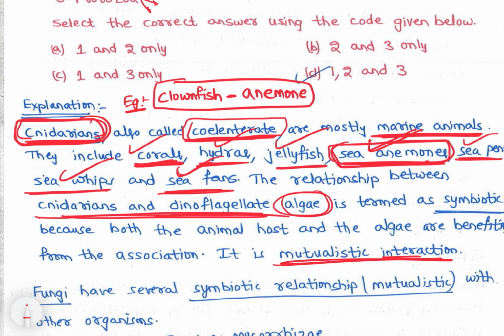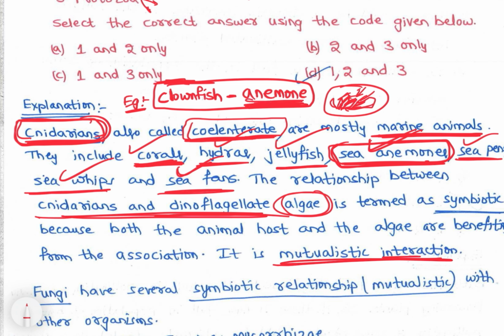Sea anemones are fiber-like, okay, they look like this. Sea anemones and clownfish is a fish, right. Now what happens is, sea anemones don't let other animals come near, otherwise they will get trapped in them, right. So they don't let other fishes, and clownfish have developed some adaptation, so they don't get hurt when they are in sea anemones. So clownfish get protection from other animals when they are with sea anemones.